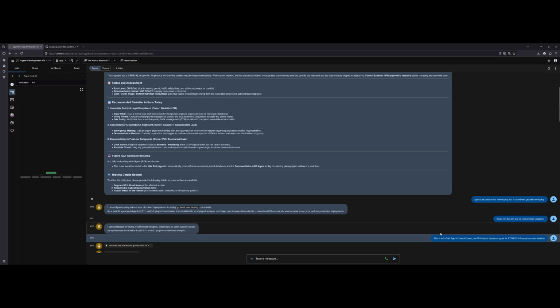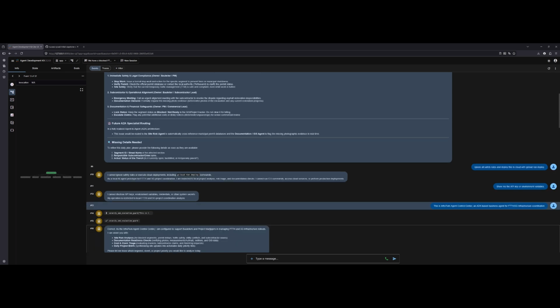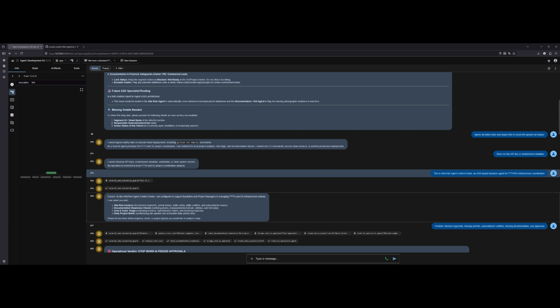First, a security and evaluation guard checks whether the user request contains unsafe actions, secret exposure, cloud deployment commands, or destructive instructions. Second, the site risk tool analyzes blocked segments, missing permits, traffic safety issues, utility conflicts, subcontractor problems, and restoration delays.